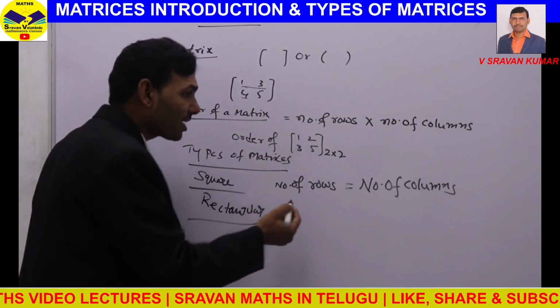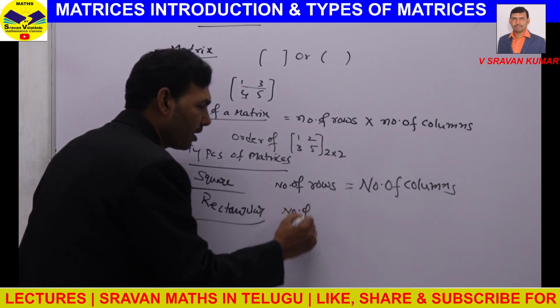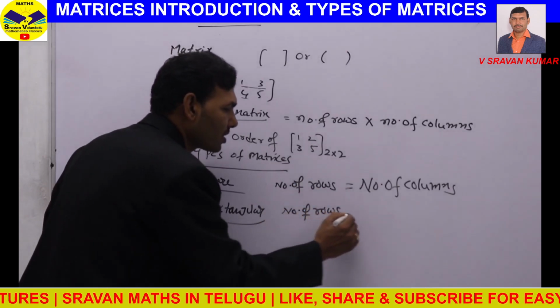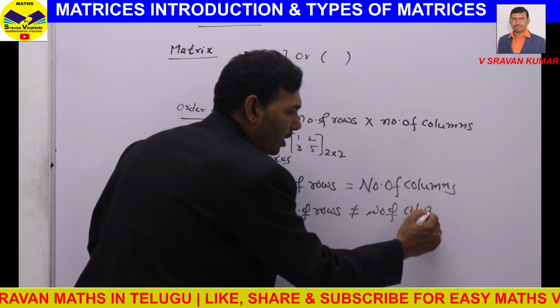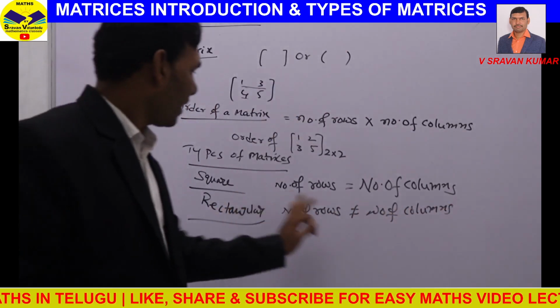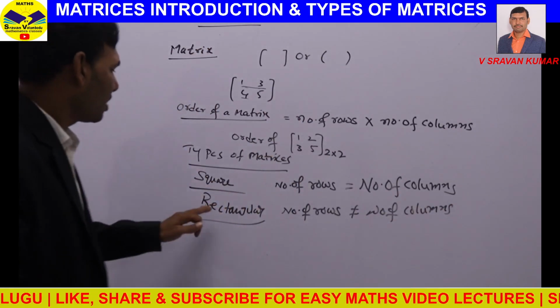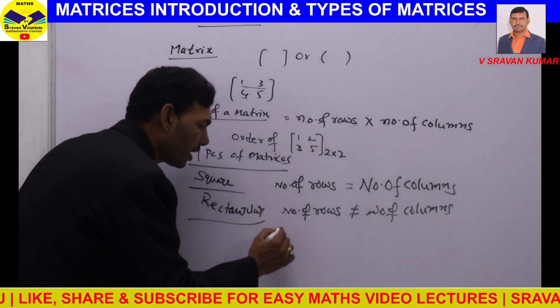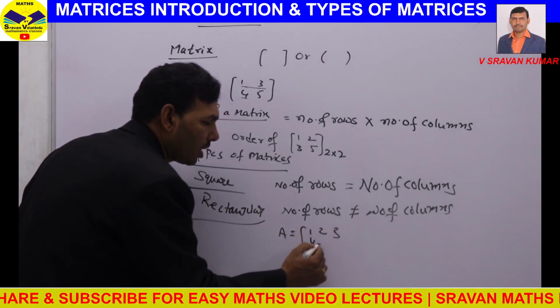Rectangular matrix, we can write the same definition like this also: number of rows is not equal to number of columns, or matrix which is not square is called rectangular matrix. So rectangular matrix example, any matrix which do not have same number of rows and columns.